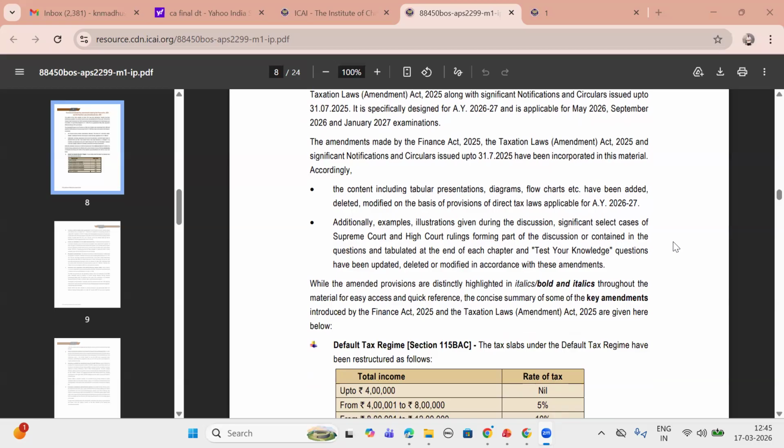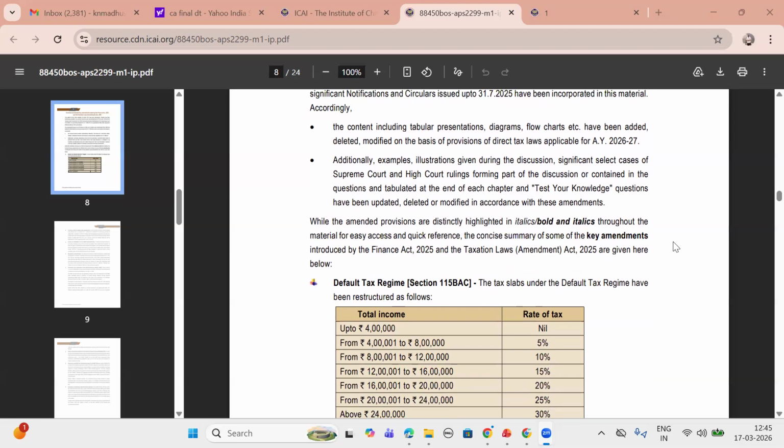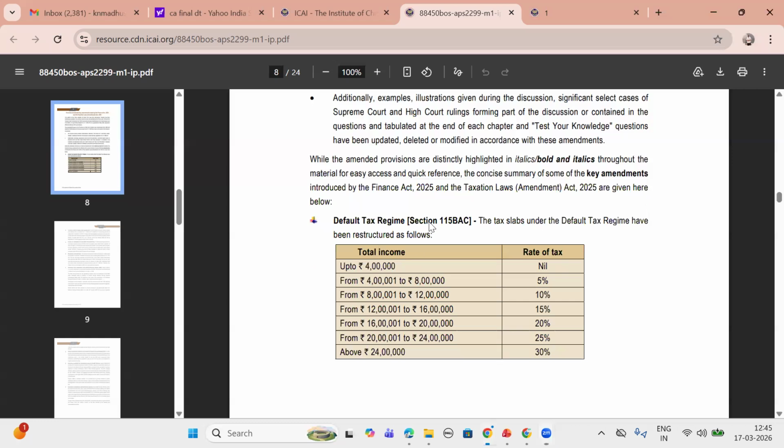Additionally, examples, illustrations given during the discussion, significant case laws of Supreme Court and High Court rulings forming part of discussion or contained in questions and tabulated at the end of each chapter, and test your knowledge questions have been updated, deleted, or modified in accordance with these amendments. While the amended provisions are distinctly highlighted, okay, we'll leave this. Default tax regime, 115BAC.